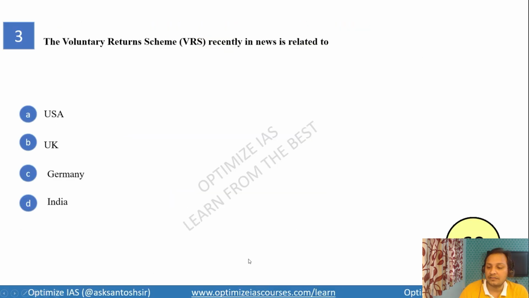Your time begins now. The voluntary returns scheme recently in news is related to USA, UK, Germany, India. So what is the answer of this question? This question is very, very simple. If you are following the current affairs, then you will be able to answer this question very easily. We have discussed this issue in our daily current affairs discussion. Although we have not used the words voluntary return scheme, we have discussed it just a few days back only. So I believe that most of you must have answered this question.